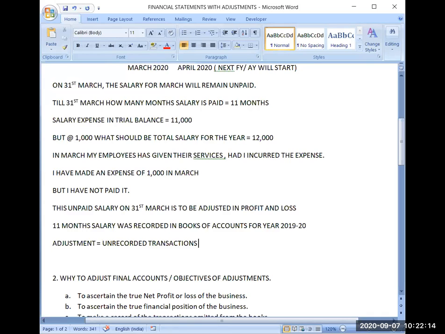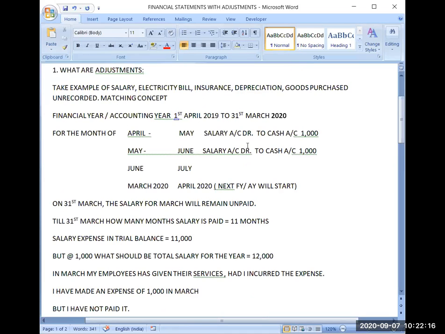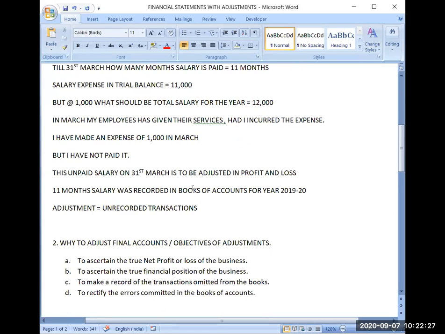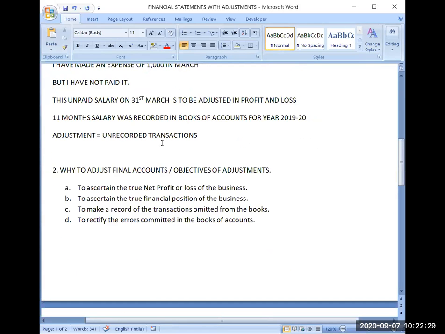Whenever you are paying the salary, you are recording that. But because you have not paid this month's salary, how will you record that salary in a particular year? That salary will be paid in the next year. So the unrecorded transactions which you have not recorded in your books of accounts for that particular year are known as adjustments. First thing, this should be clear in your mind with logic.